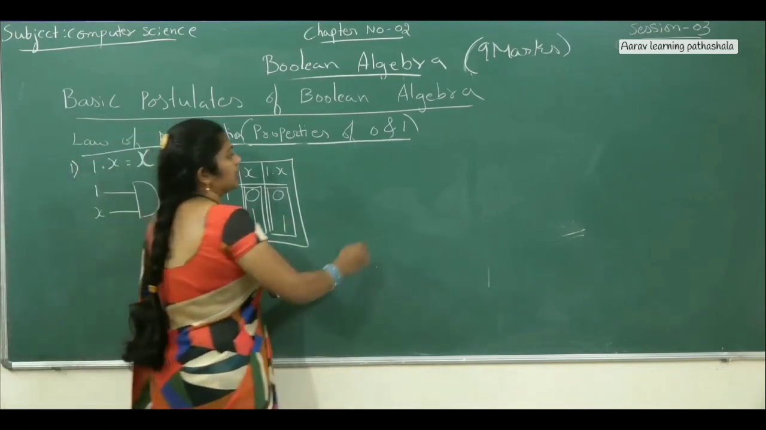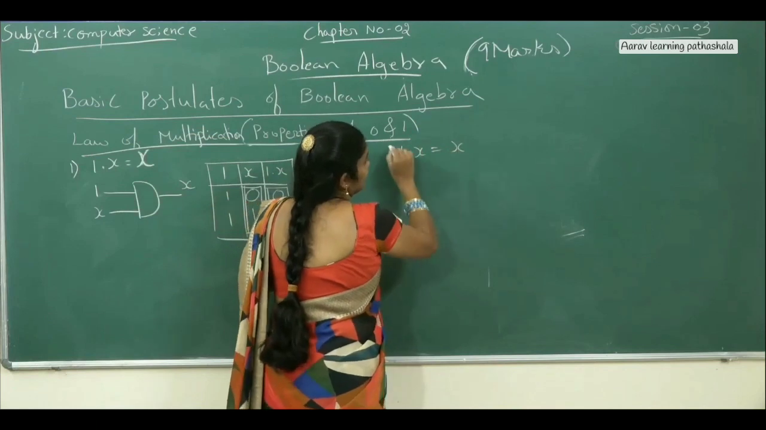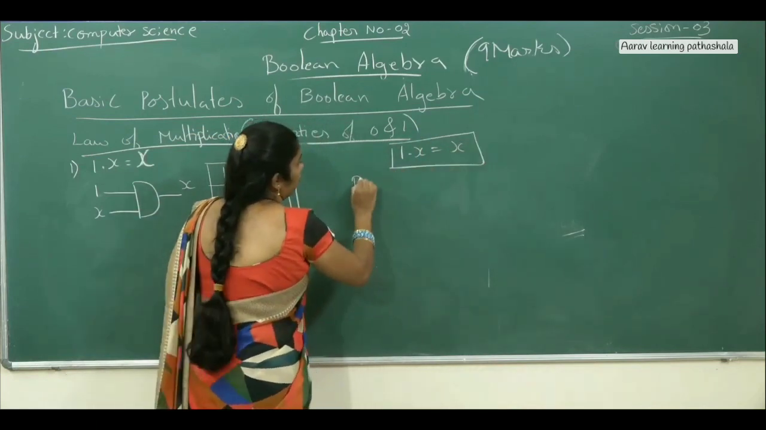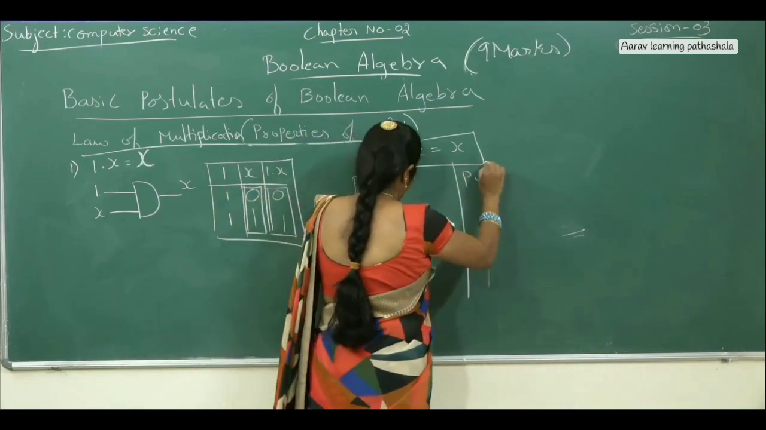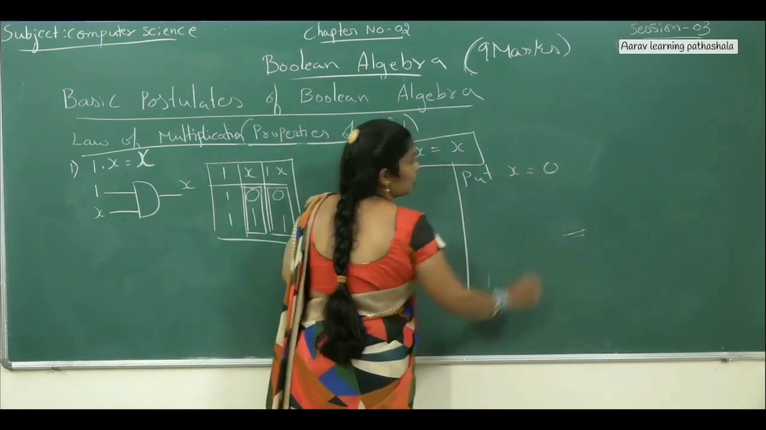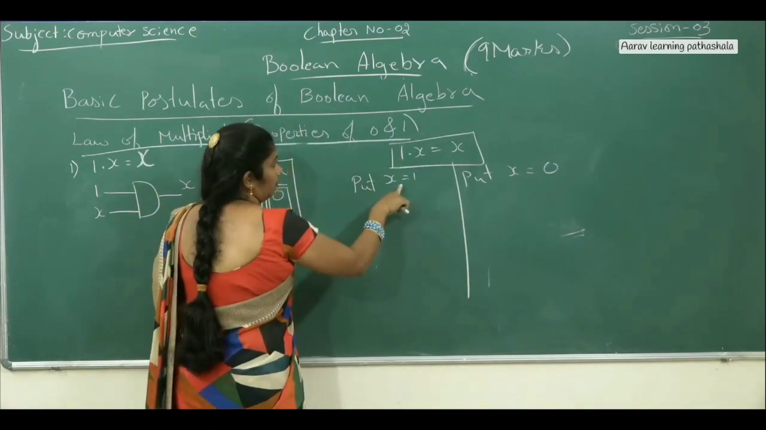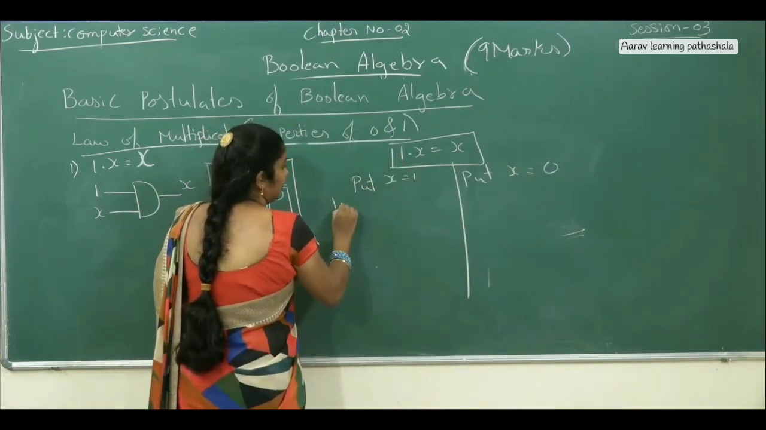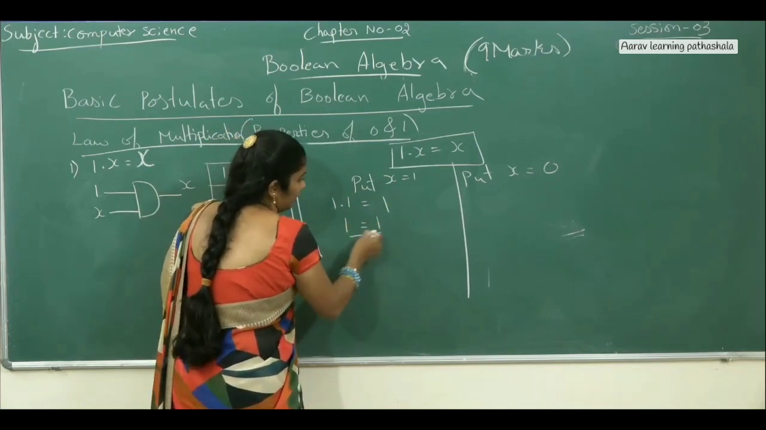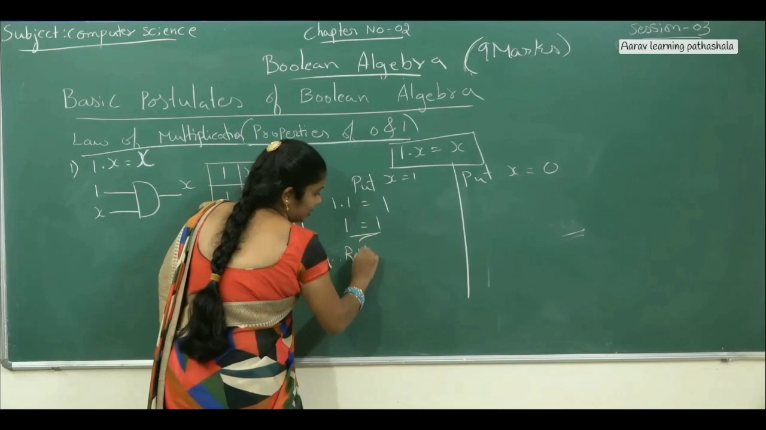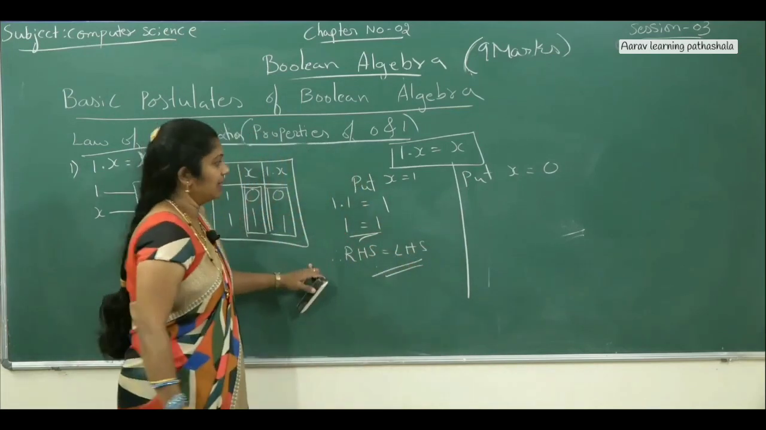Now solve this by using the perfect induction method. 1 into x is nothing but x, that's the expression. Now put x equals 1 one time, put x equals 0 one time. For the given expression, we will put x value 1. 1 into 1 equals 1. 1 into 1 is nothing but 1, that equals 1. Therefore, right hand side value equals left hand side value. The first part is completed.